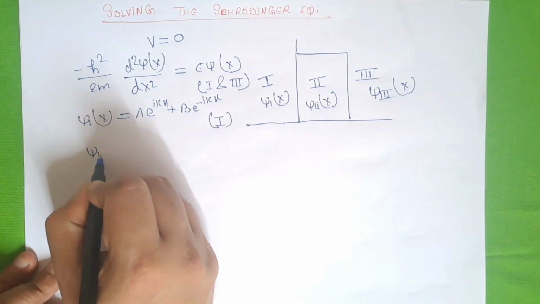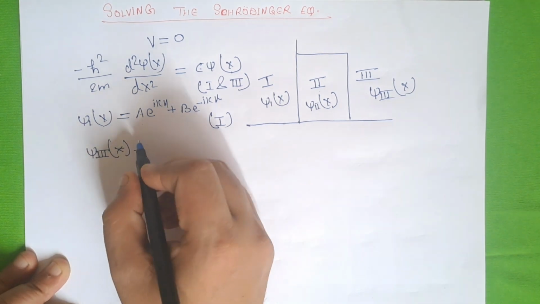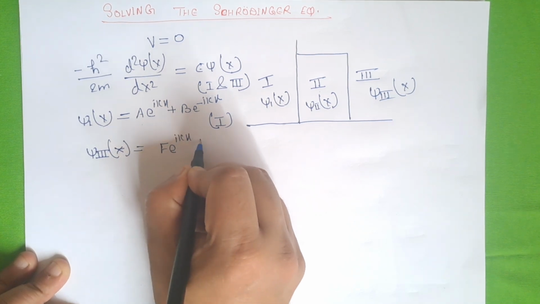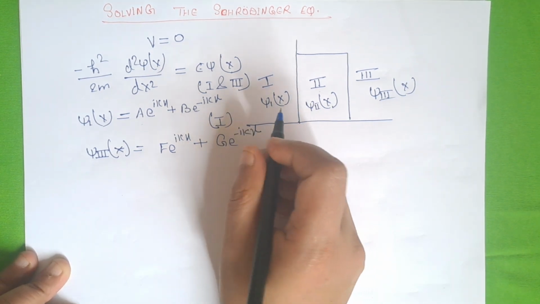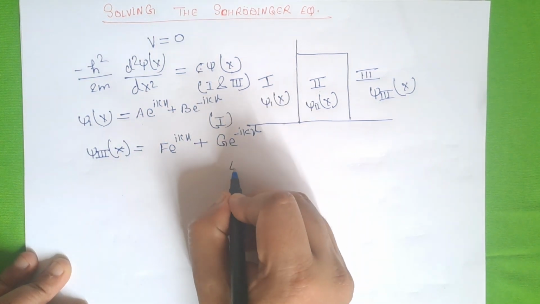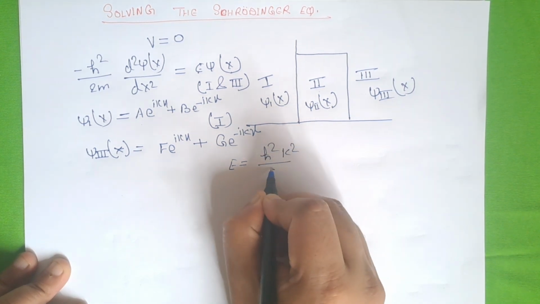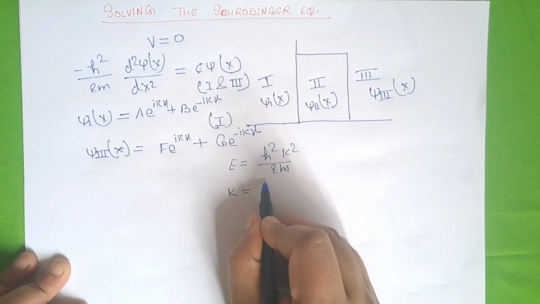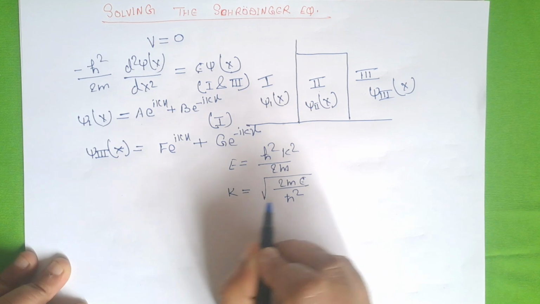Again for region 3, the solution will be F e to the power i kx plus G e to the power minus i kx, where energy E is h bar square k square by 2m, and k is root 2mE divided by h bar square.